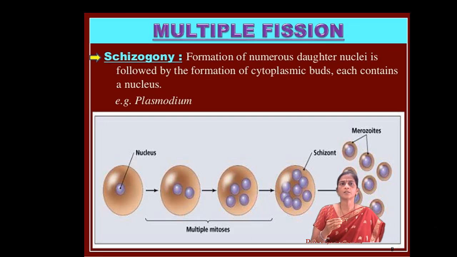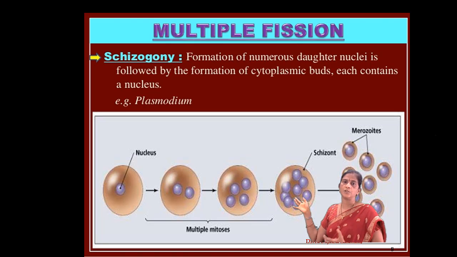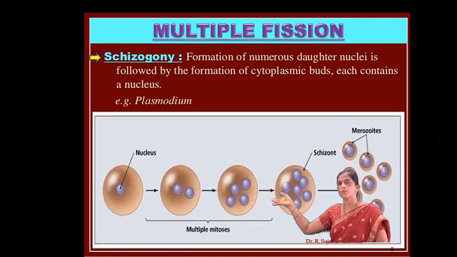Okay, coming to schizogony. Schizogony means numerous daughter nuclei are formed, followed by the formation of cytoplasmic buds, each containing a nucleus. Example, here you can see the nucleus, multiple nuclear cells, and cytokinesis will occur. Then schizont, then there will come merozoites.